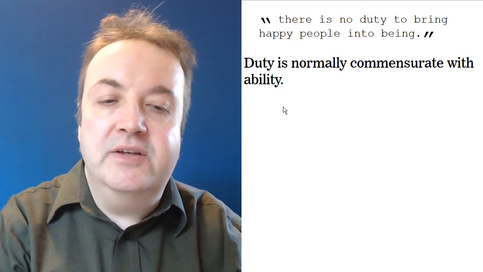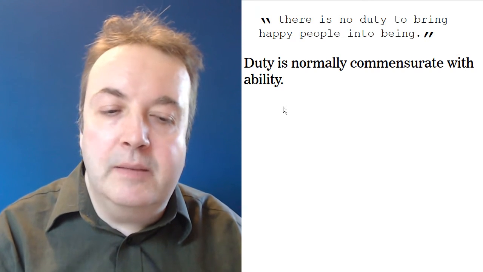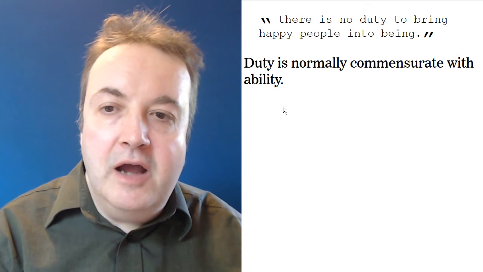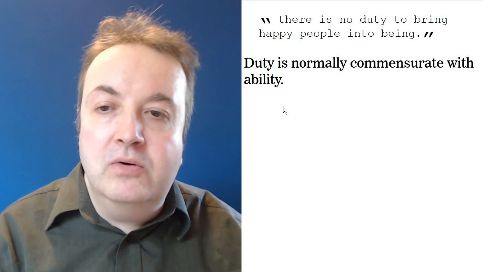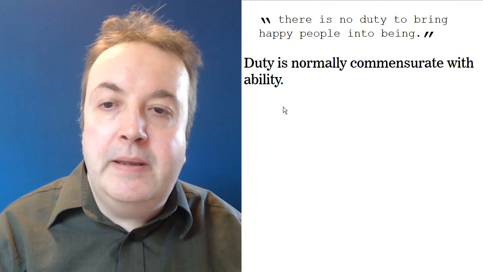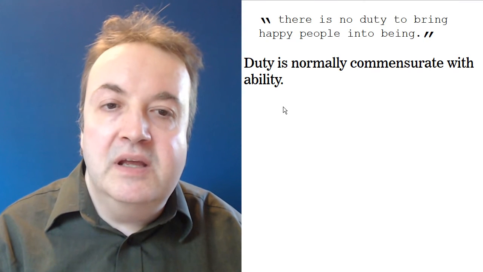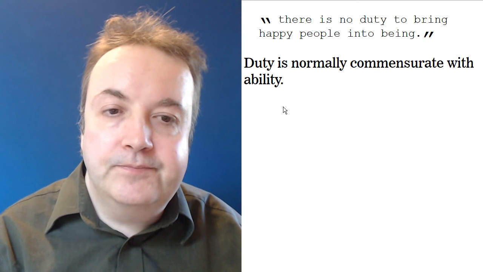And if we look at the duties that are stated in this asymmetry that he's talking about, we have a duty to not bring people into existence. That's a negative duty. It doesn't impose a burden on anyone. But a duty to bring happy people into being is a positive duty, and that would impose incredible burdens on people.